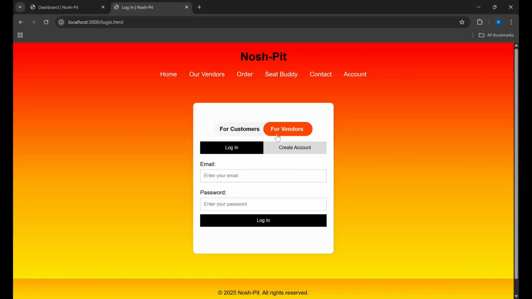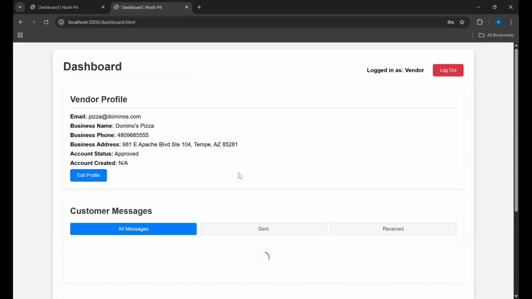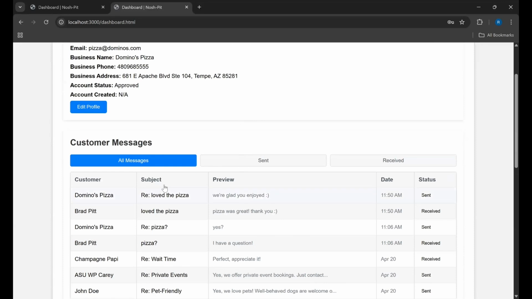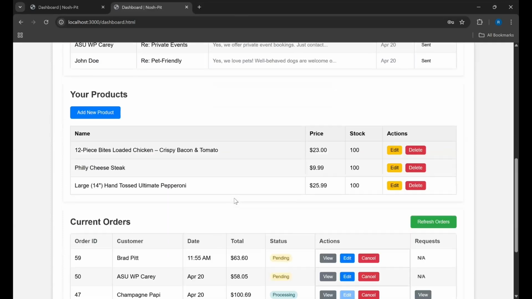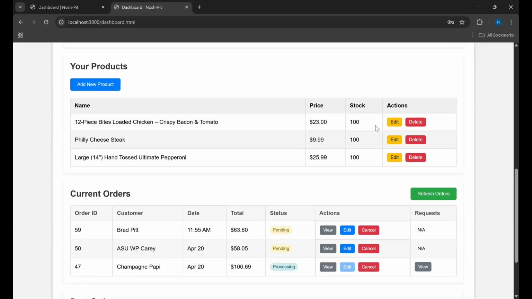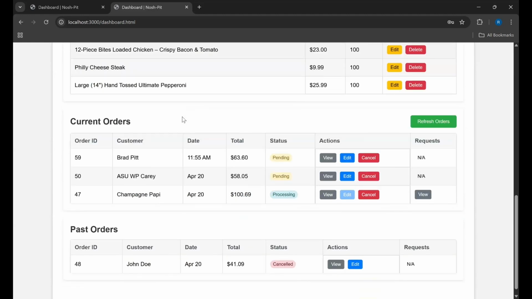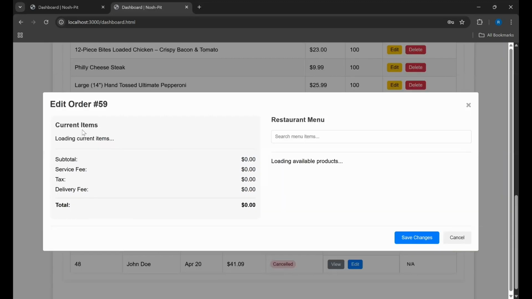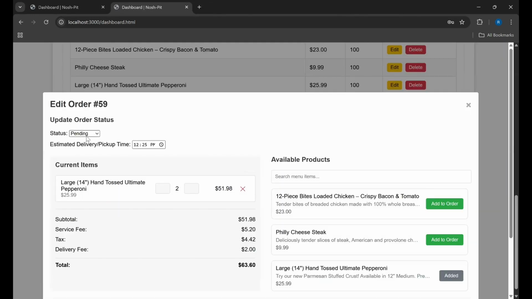Now we'll log in as vendor to see the order from their perspective. Here we can see any of the messages they received, their current menu information, which we can edit, delete, or add new products to, and current orders, which we can see the order that we just placed right here. We can edit this and mark this now as completed.